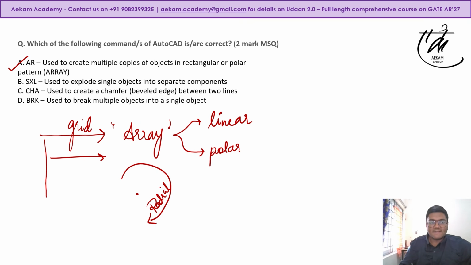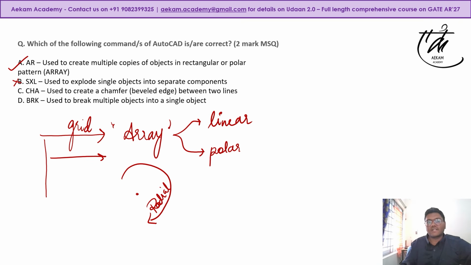Then it was SXL is used to explode single objects into separate components. Now again, this command and description don't match. There is no such command called SXL in AutoCAD. So again, this is a wrong option.